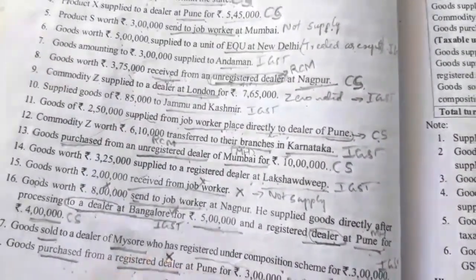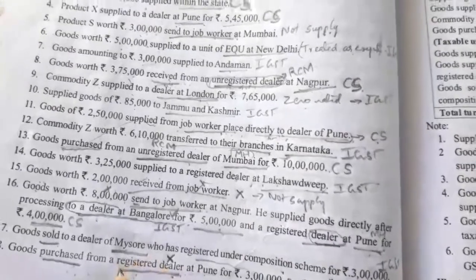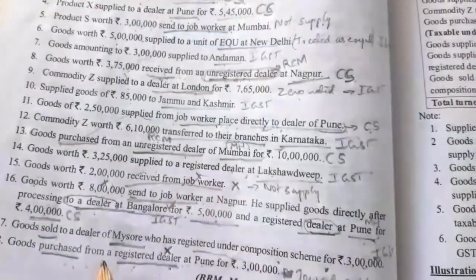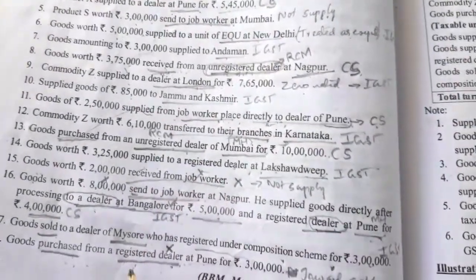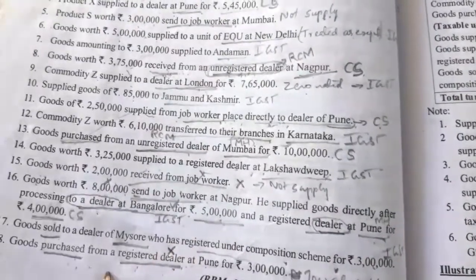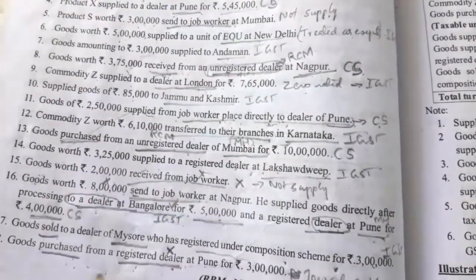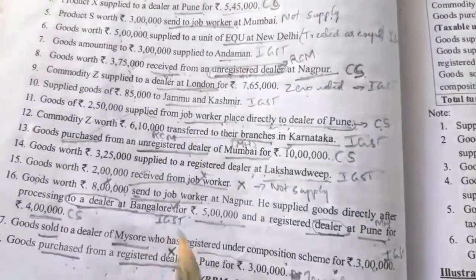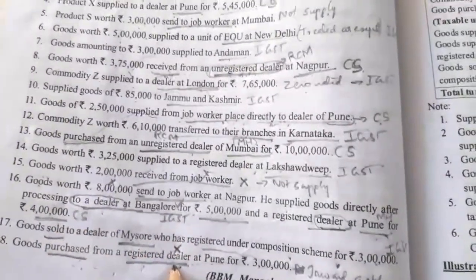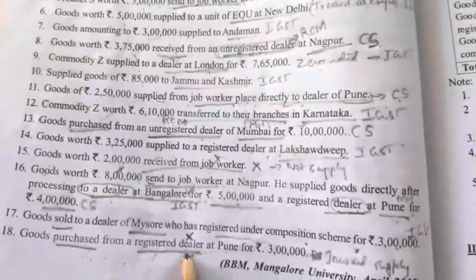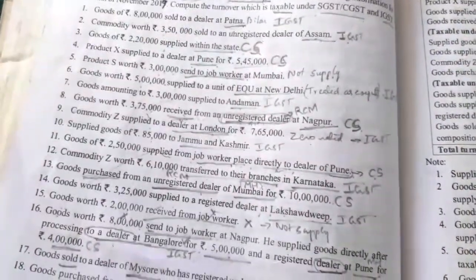If goods are purchased from an unregistered dealer, then for that the Madhavan company has to pay tax. But for goods purchased from a registered dealer, the Madhavan company need not pay tax. The registered dealer, the one who sells the goods, will pay the taxes to the government. So this is about the illustration. Now we'll solve the illustration.